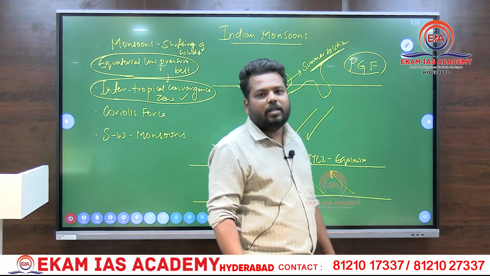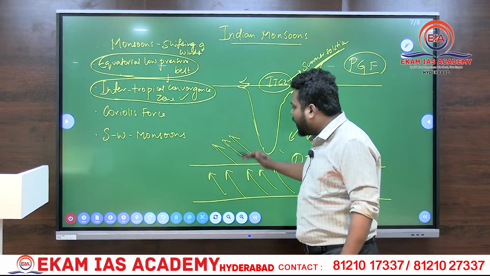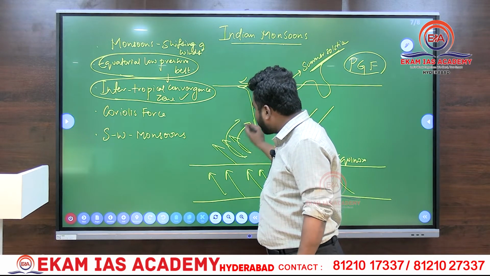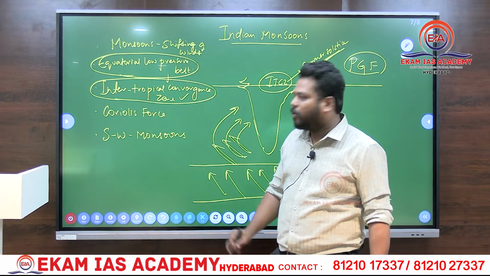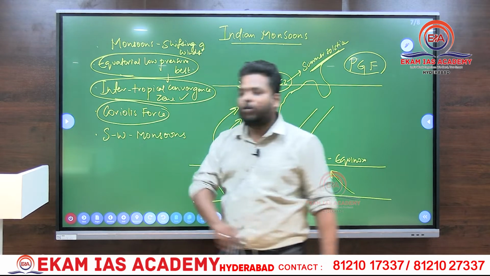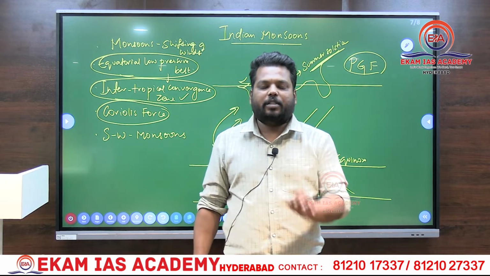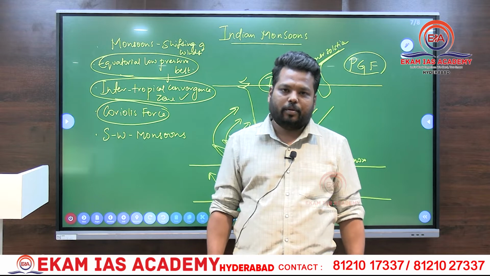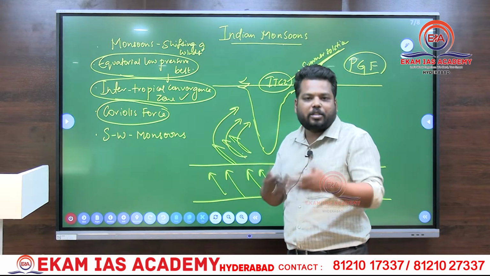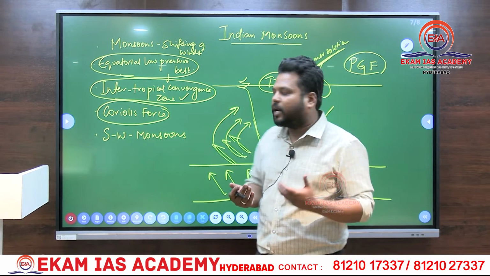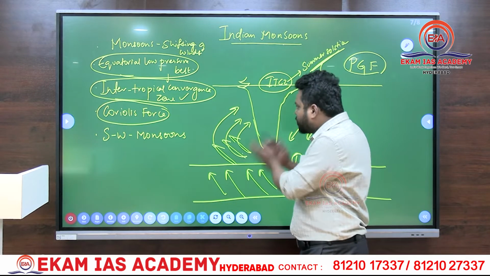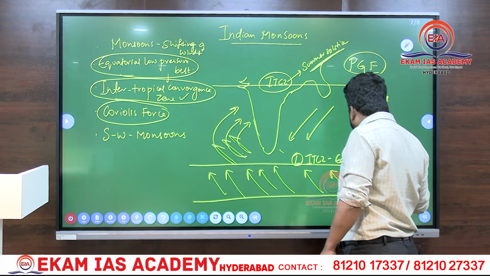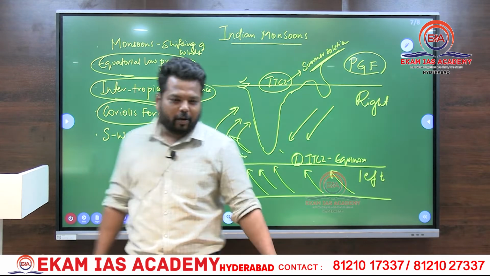And once these southeastern trade winds cross the equator, under the Coriolis force, they deflect rightward. So generally now you have to understand what the keyword Coriolis force is. The force which is created because of the rotation of the earth is called Coriolis force. Due to that rotation of the earth, the force which is generated makes the winds deflect rightward in the northern hemisphere, leftward in the southern hemisphere. Generally, we have the deflection of winds.